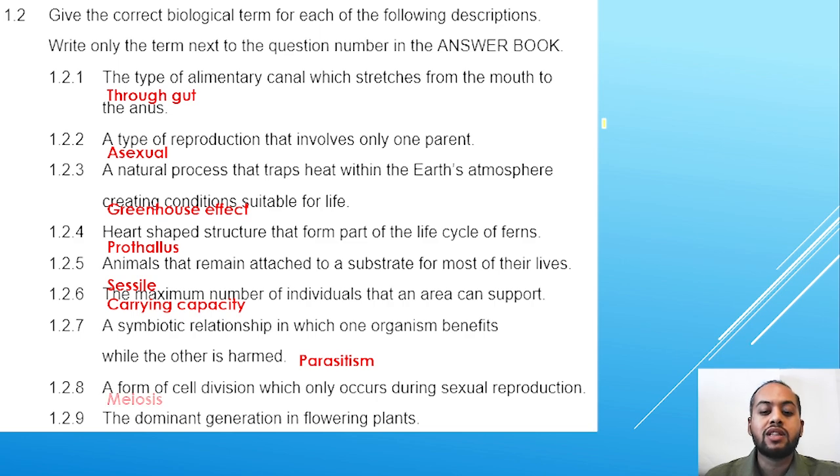Meiosis is the type of cell division that is going to occur during sexual reproduction. The dominant generation in flowering plants, as I've mentioned earlier on, all plant divisions besides Bryophyta have the sporophyte generation as the dominant generation. Therefore, the dominant generation in flowering plants is the sporophyte generation.